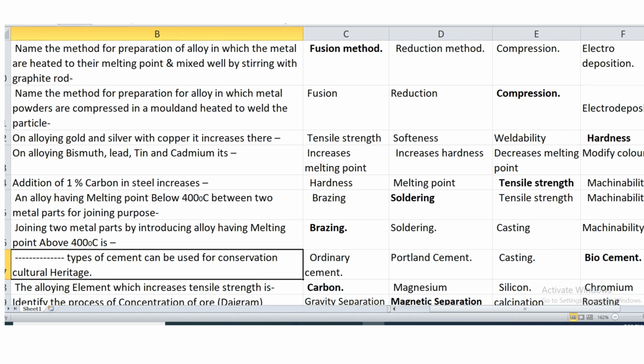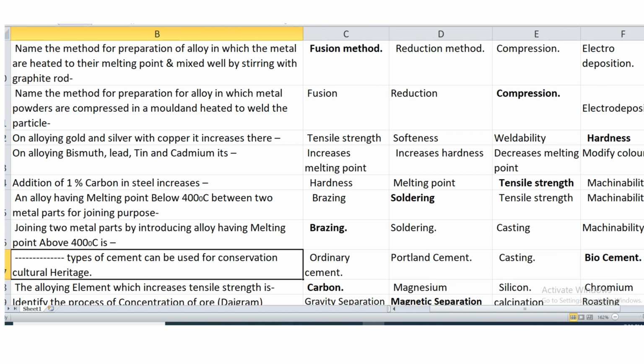On alloying gold and silver with copper, it increases hardness of that metal. On alloying bismuth, lead, tin and cadmium, it decreases melting point. This is the answer C. It decreases melting point. Addition of 1% of carbon increases tensile strength by 10 times.